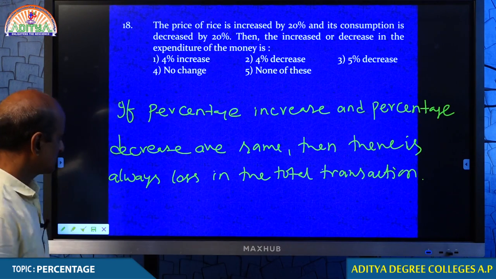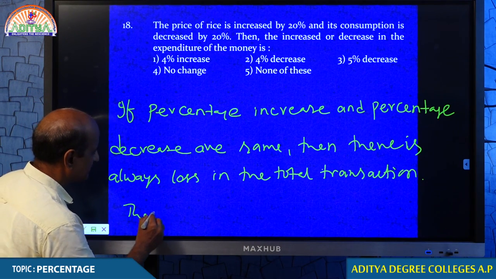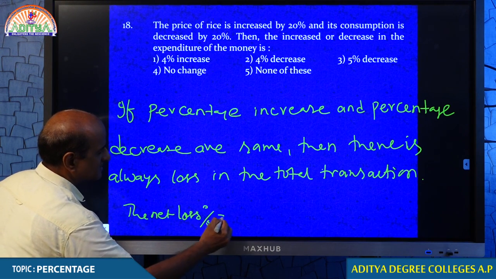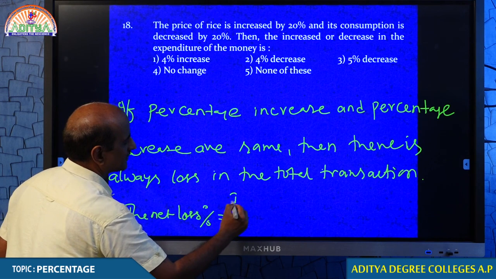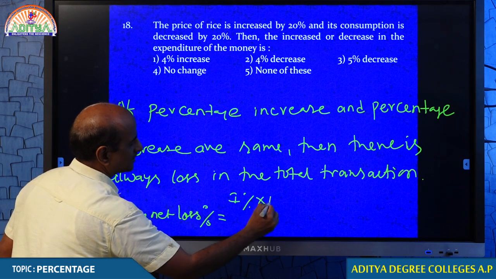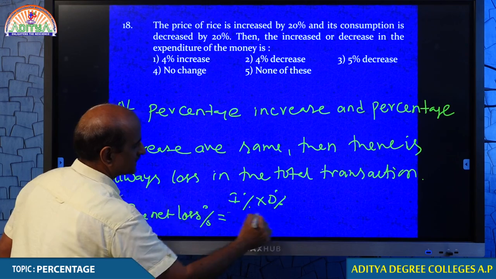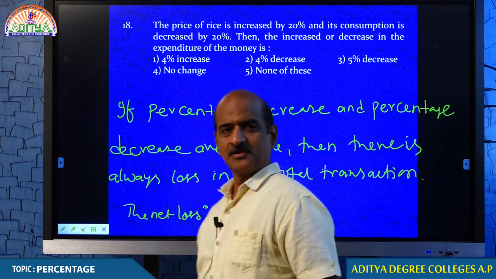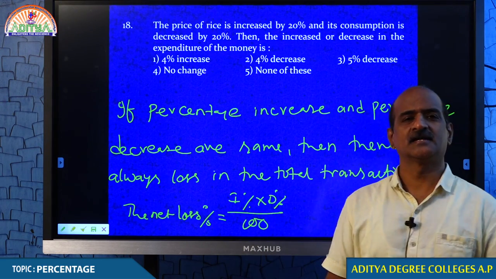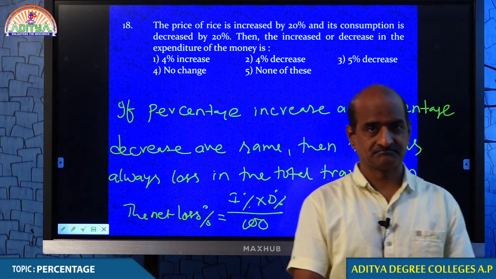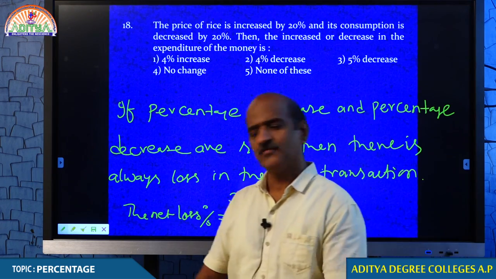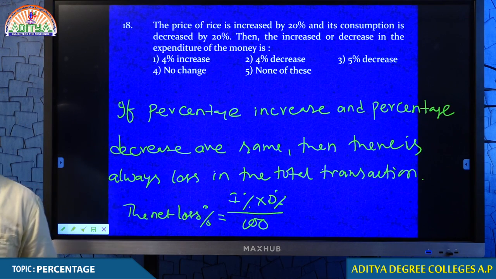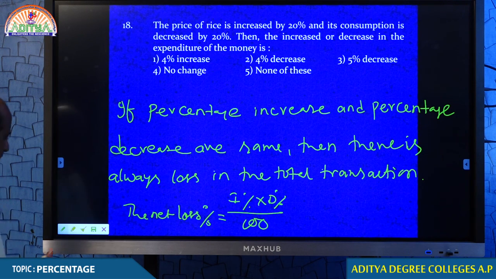The net loss percent is equal to percentage increase into percentage decrease by 100. This you can use if percentage increase and decrease are same. Of course, you can take it as 100, but this is a more simplified way. You understand? We move on to the next question.